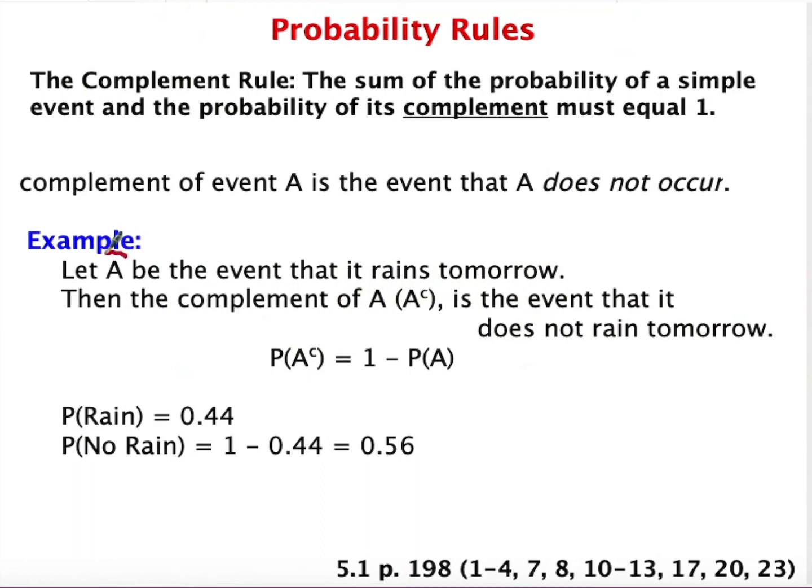There's some special notation that we use. Let's say that we used A to stand for the event that it's raining. Then A with a little superscript of a C, a complement, would be not raining. And we can say that the probability that it doesn't rain is 1 minus the probability that it does rain. That probably seems more complicated than it needs to. Let's say there was a 44% chance of it raining. We would say there is a 56% chance of it not raining. The sum of those two would be 100%. The sum of an event and its complement must equal 1.